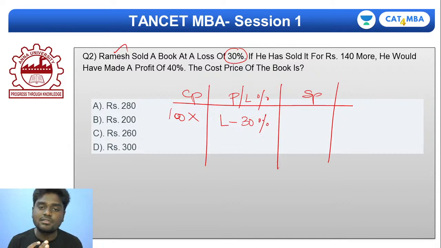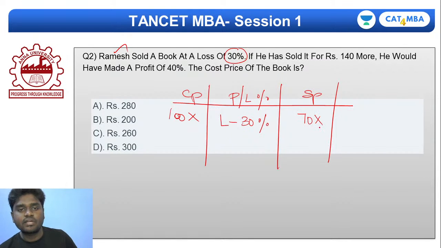What is 30% out of 100x? It's going to be 30x. So if 30x goes as a loss, then my selling price will be 70x. So if 30% of 100x goes out, the remaining 70x will be the selling price of the book.